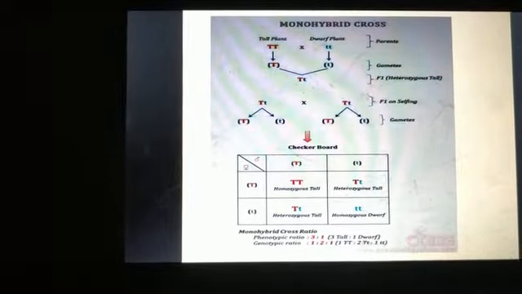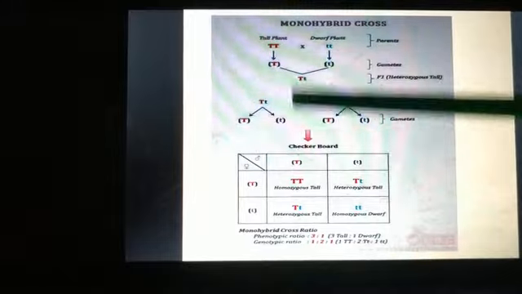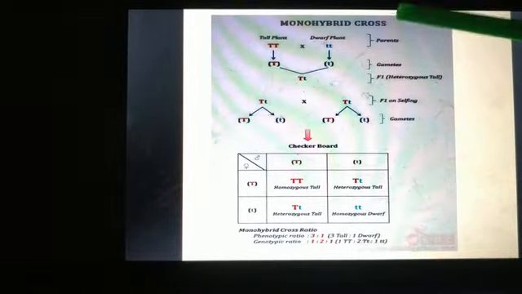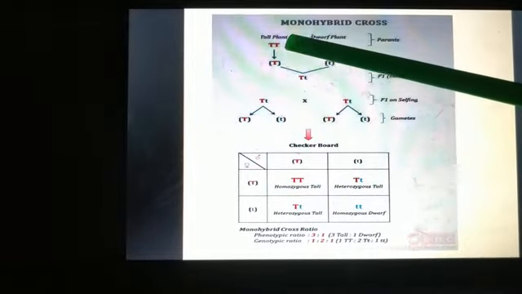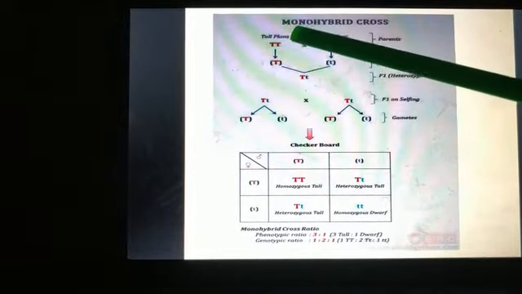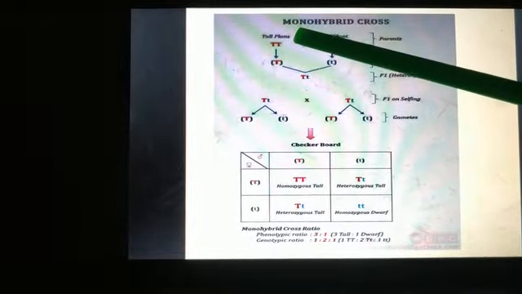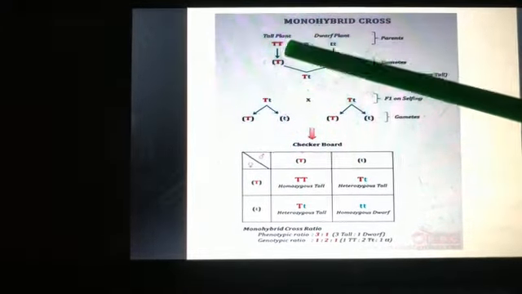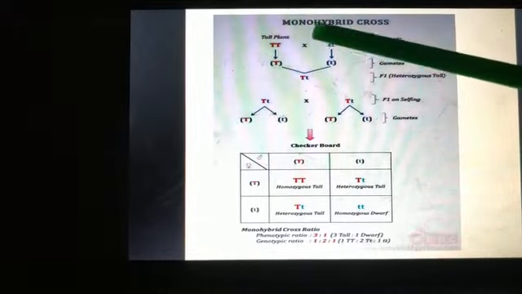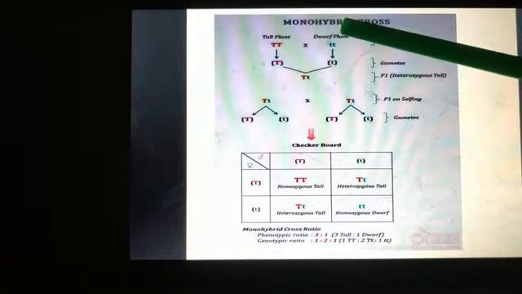See here, students. This is an example of a monohybrid cross which Mendel did. Here he is taking only a single character, for example the height of the plant. As parent plants, he took a tall plant and a dwarf plant.